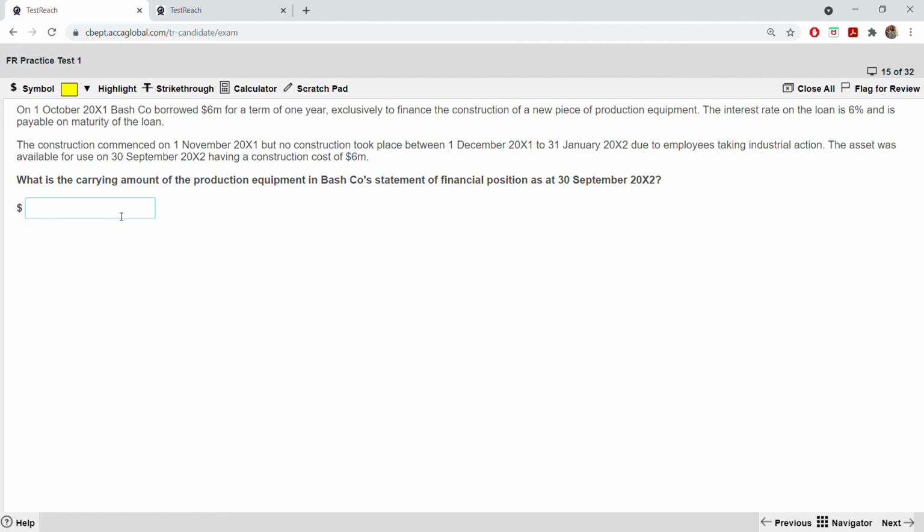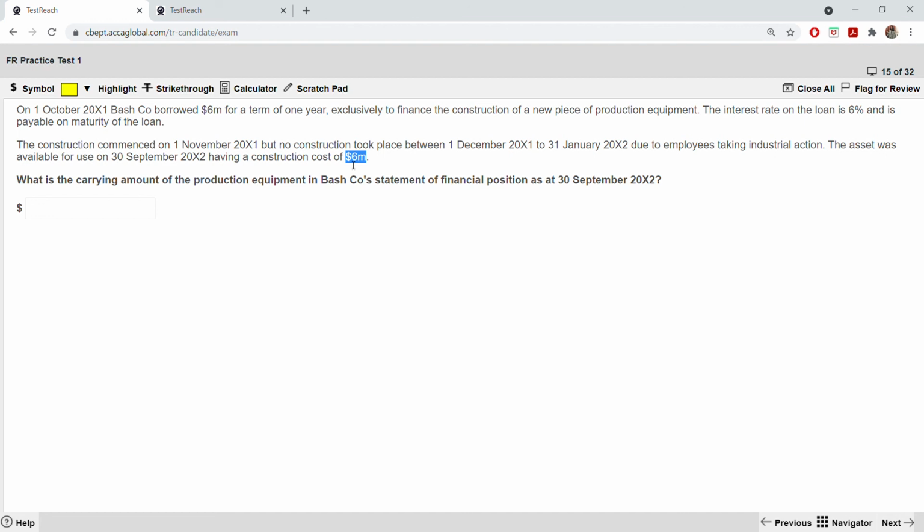What is the working? What is the production cost of PPE? It is 6 million. Okay, this will be capitalized. Why? This was exclusively used to finance the construction of a new piece of equipment. Okay, next. Sorry, this 6 million is this 6 million. Okay, there are two 6 million. This one.